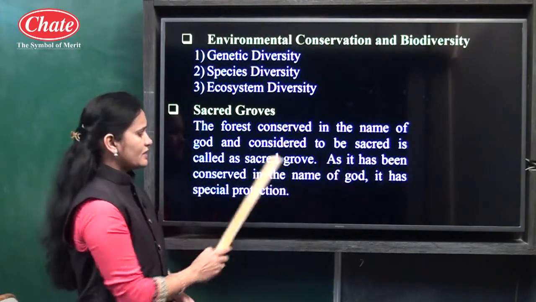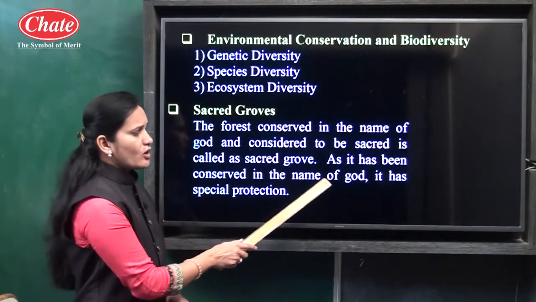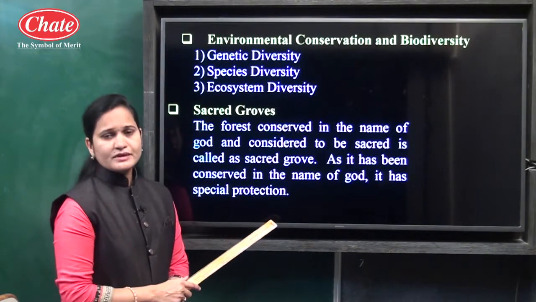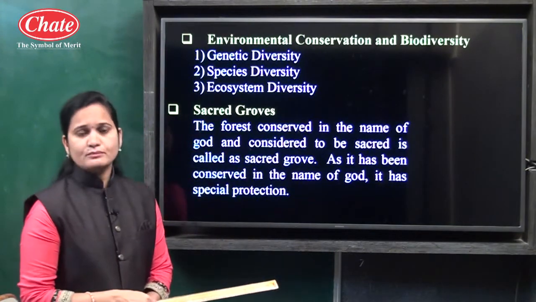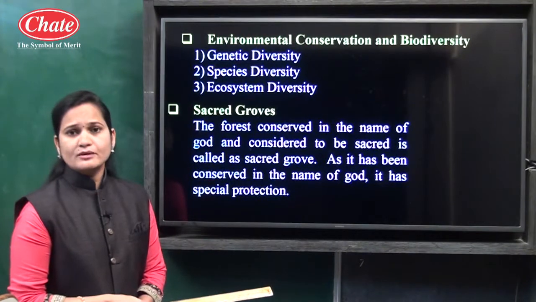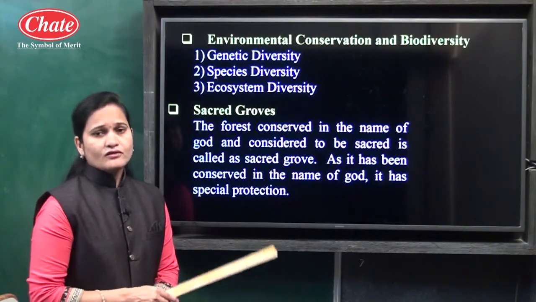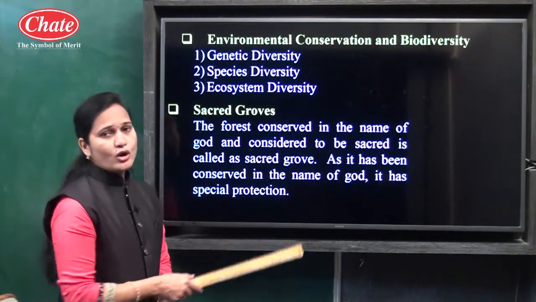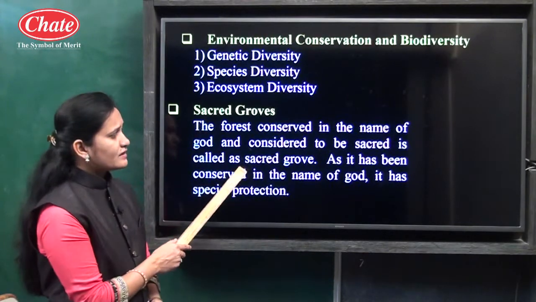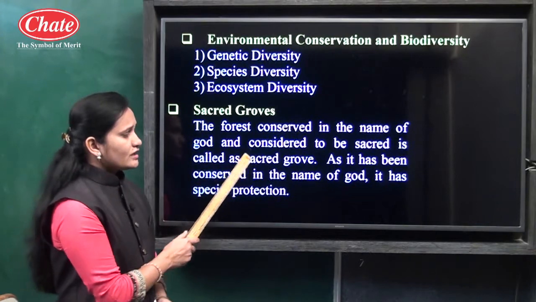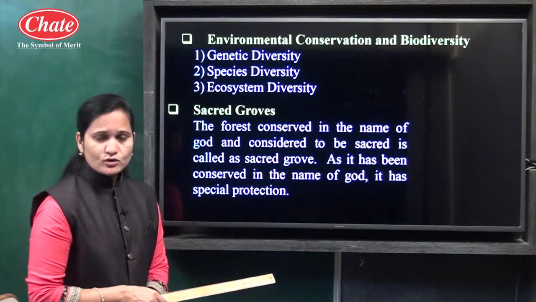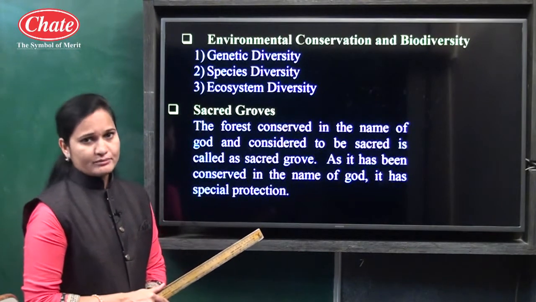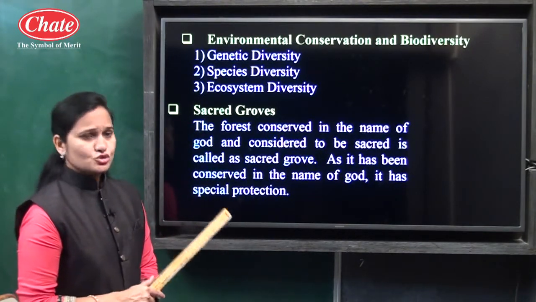As it has been conserved in the name of God, it has special protection, but this protection is given by society. Why? Because it is conserved in the name of God and is blessed by God. So a sacred grove is not protected by the government forest department. It is protected by society.